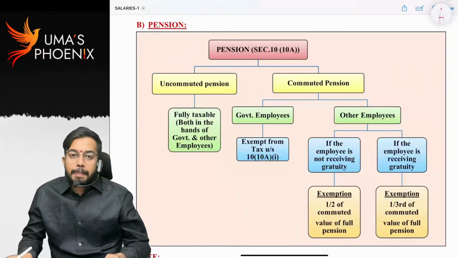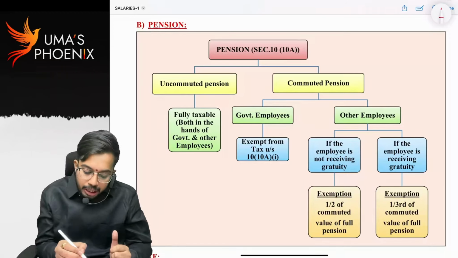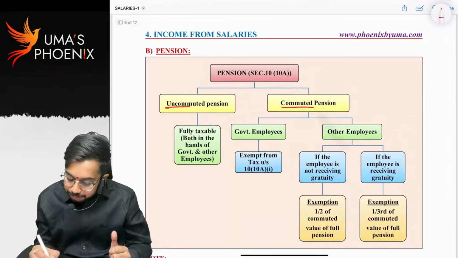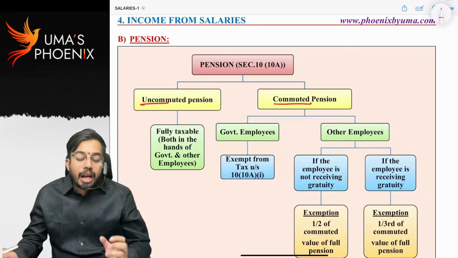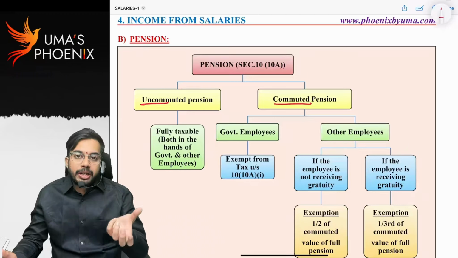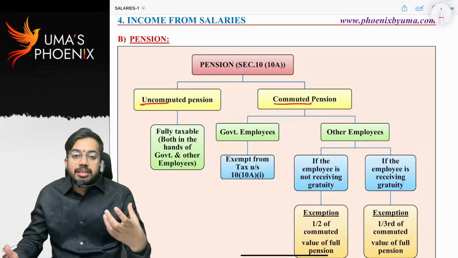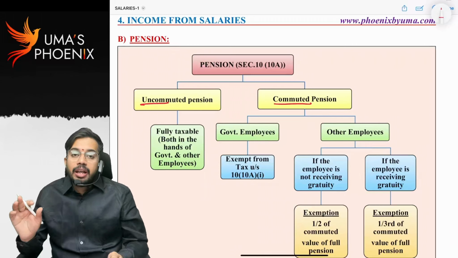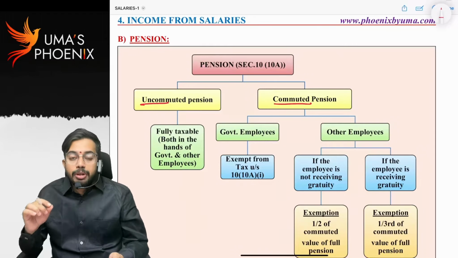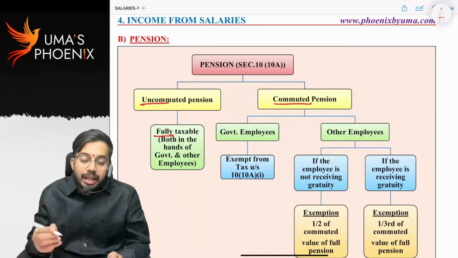Now let us discuss pension. See, pension is classified into two types, uncommuted pension and commuted pension. Generally, after retirement, pension will be given. Uncommuted pension means a periodic pension, let's say monthly pension or quarterly pension. So, at regular intervals, pension is being received. That type of pension we call uncommuted pension. Uncommuted pension is fully taxable irrespective of the employee. That means whether it is received by a government employee or a private employee, it is fully taxable.